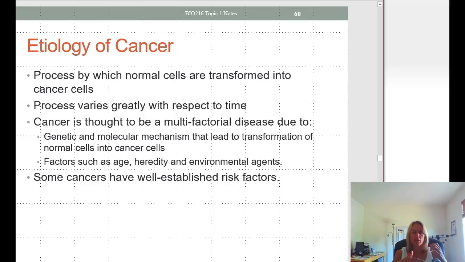We have genetic and molecular mechanisms that lead to the transformation of normal cells into cancer cells, and various factors such as age, heredity, and environmental agents that cause some of those changes. Some cancers have well-established risk factors, for instance, lung cancer and smoking, but many others do not.